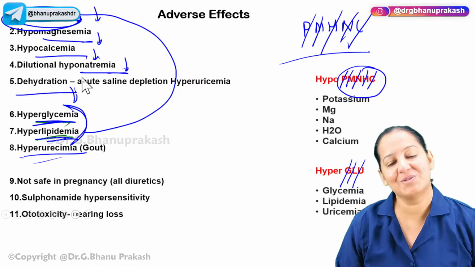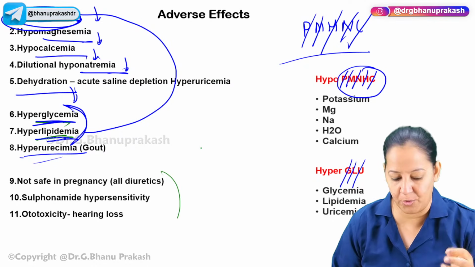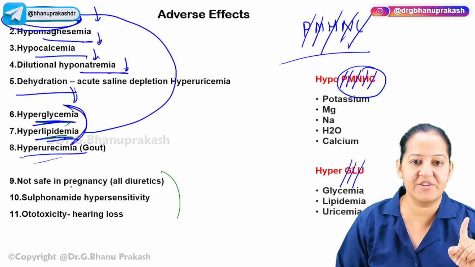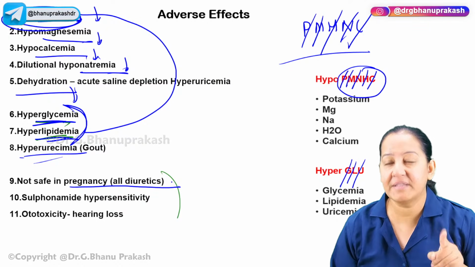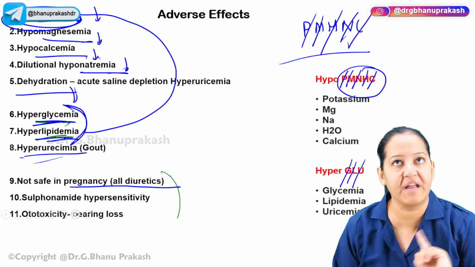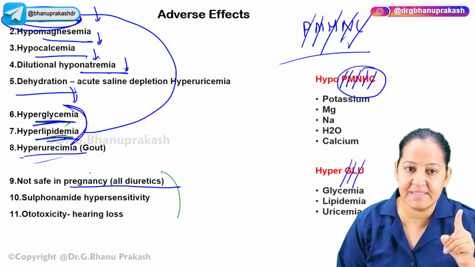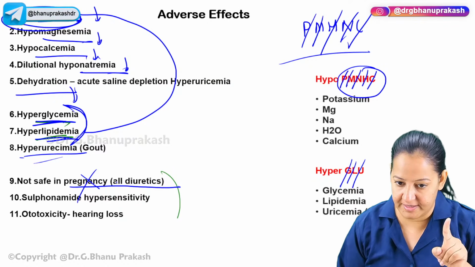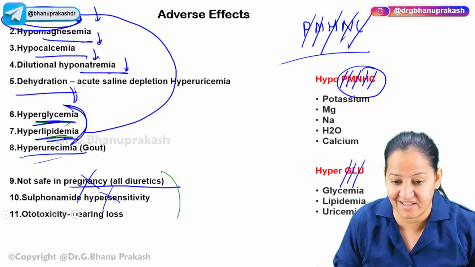Okay. So 5 plus 3 are there, 8, but apart from this, 3 more side effects are there. Number 1, it is teratogenic. All of them are unsafe in pregnancy. Not teratogenic, but they can cause hypotension in the baby also, in the fetus also. So never give any of the loop diuretics to any pregnant lady. So in pregnancy, they are unsafe. Number 1.